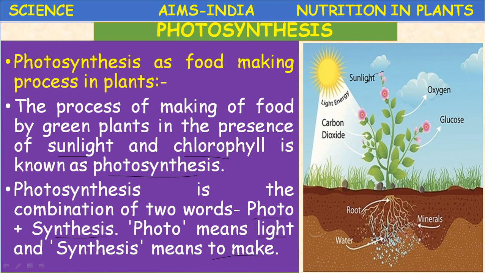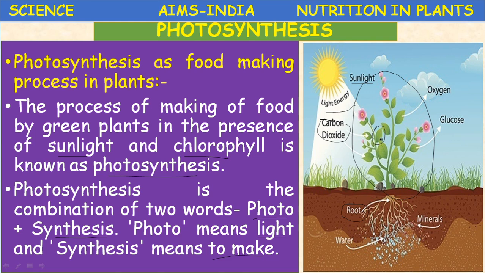The green plant prepares its own food material by utilizing the energy present in sunlight, the carbon dioxide from the atmosphere, and the water from the soil, which reach the target organ. What is that? The green leaf.